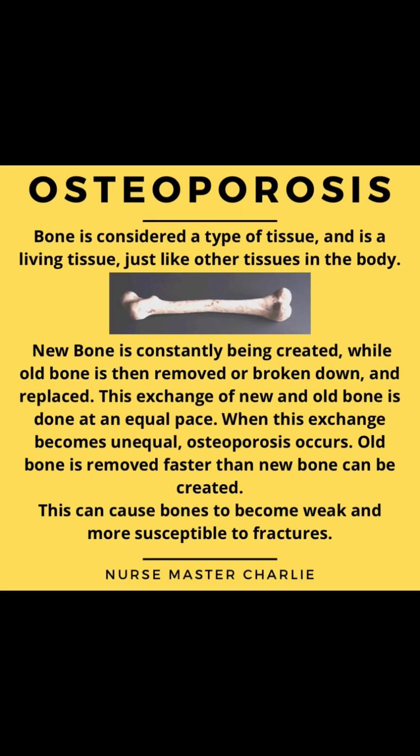Bone is considered a type of tissue and is a living tissue, just like other tissues in the body. New bone is constantly being created, while old bone is then removed or broken down and replaced. This exchange of new and old bone is done at an equal pace. When the exchange becomes unequal, osteoporosis occurs. Old bone is removed faster than new bone can be created. This can cause bones to become weak and more susceptible to fractures.